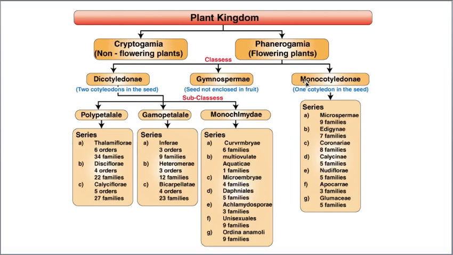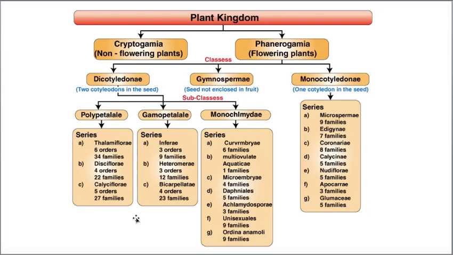Here you can clearly see it is wrong. Why? In between dicots and monocots, he included gymnosperms. That means it is clearly violating the phylogeny. That's why this is not a correct classification. It is not followed by anyone.